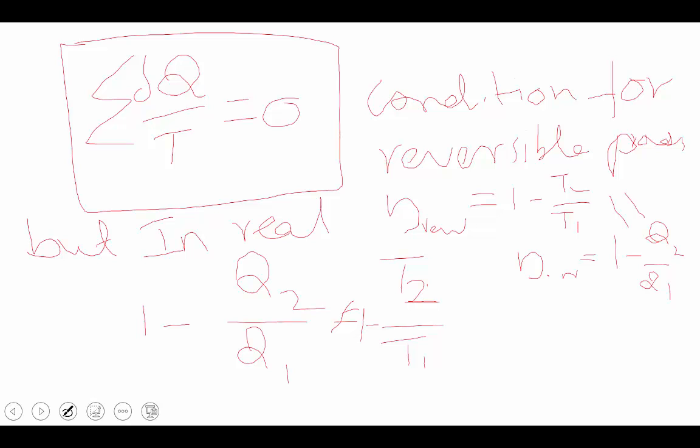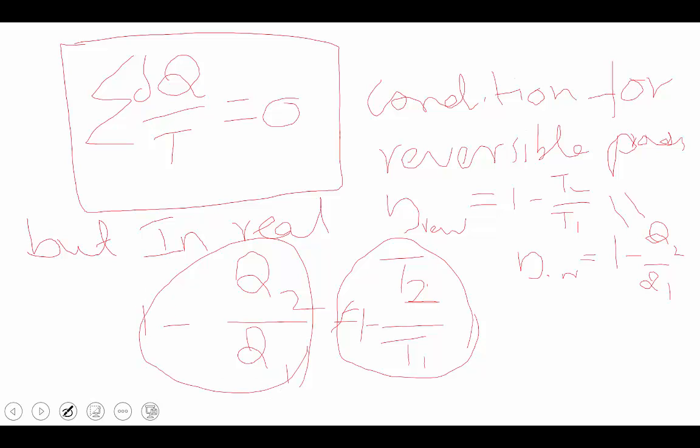This is for the irreversible engine. In a reversible engine, both formulas are the same. But in the irreversible condition, 1 minus Q2 by Q1 is not equal to 1 minus T2 by T1. Okay, this is the Carnot efficiency and this is the actual efficiency.